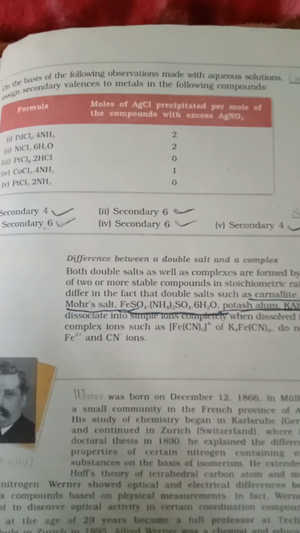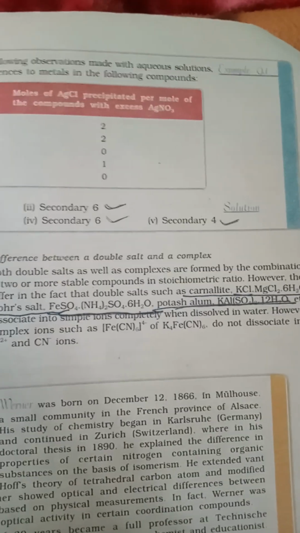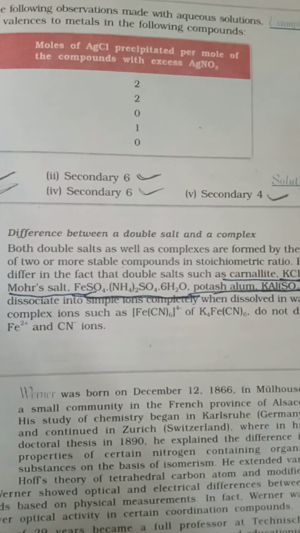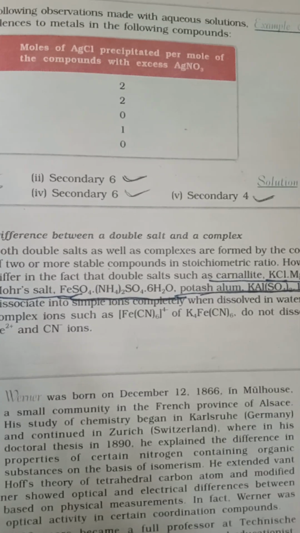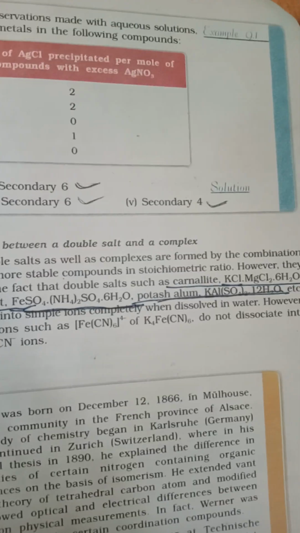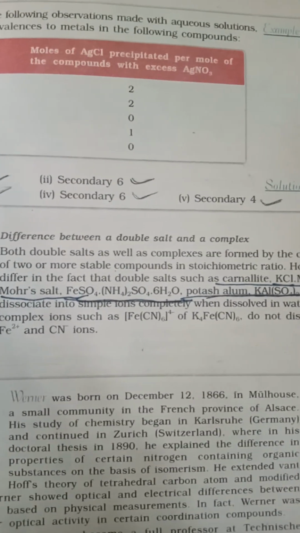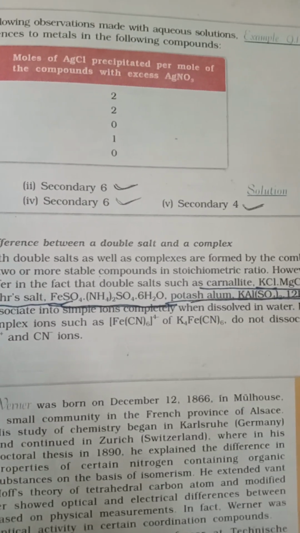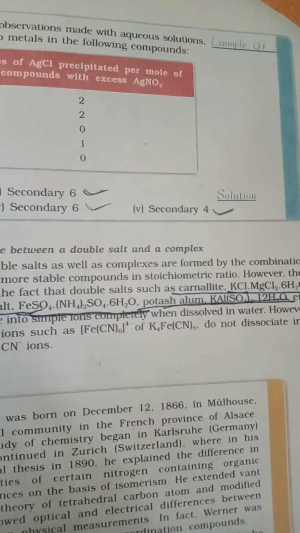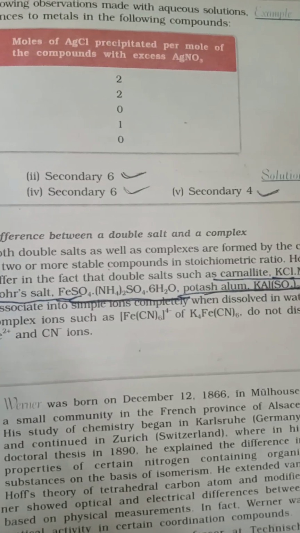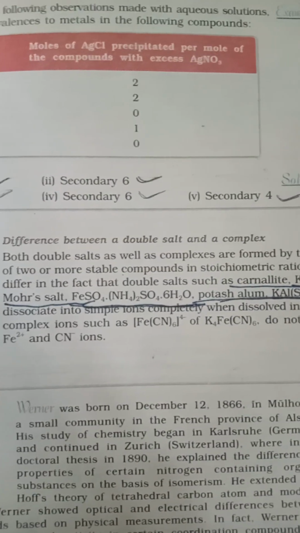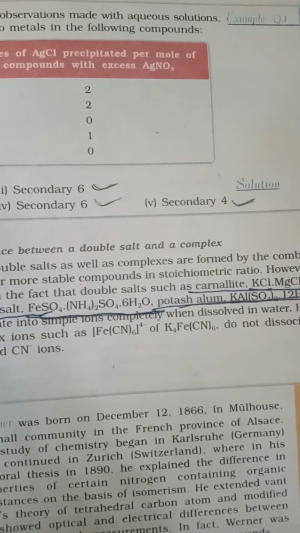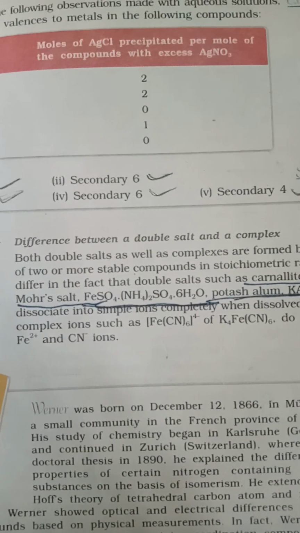Difference between a double salt and a complex. Both double salts and complexes are formed by the combination of two or more compounds in stoichiometric ratio. However, they differ in the fact that double salts such as carnallite KCl.MgCl2.6H2O, Mohr's salt FeSO4.(NH4)2SO4.6H2O, and potash alum K2SO4.Al2(SO4)3.24H2O etc. dissociate into simple ions completely when dissolved in water. However, complex ions such as [Fe(CN)6]4- or K4[Fe(CN)6] do not dissociate into Fe2+ ion and CN- ion.